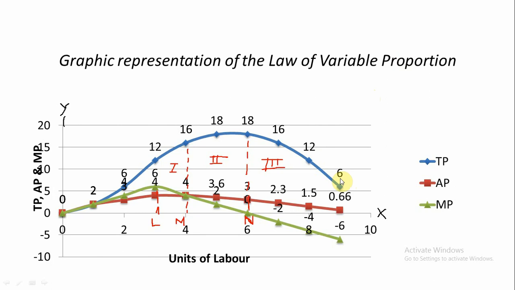So in the third stage, total product starts falling, average product goes on falling, and as marginal product becomes negative, this stage is known as the stage of negative return.